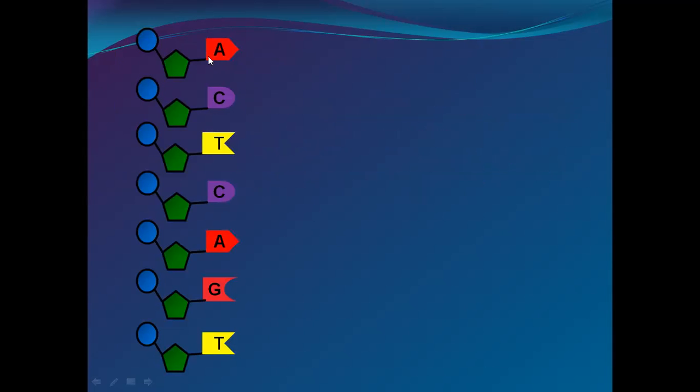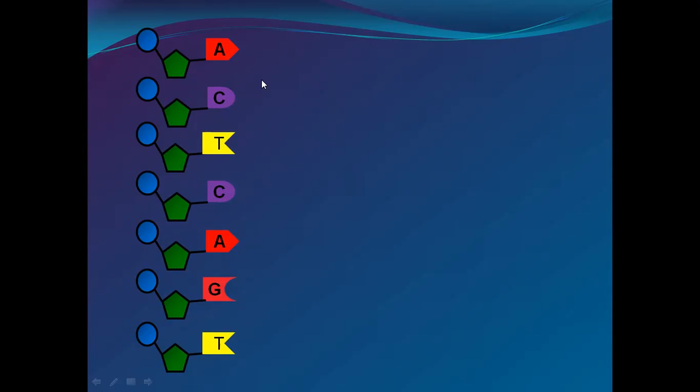So see here, this is one ladder. Here it shows the phosphate, which is blue in color, the green color pentose sugar, and the red is the nitrogen base, adenine. So this is a single pairing. Here this is again cytosine, here this is thymine, then cytosine, this is adenine, this is guanine, this is thymine.